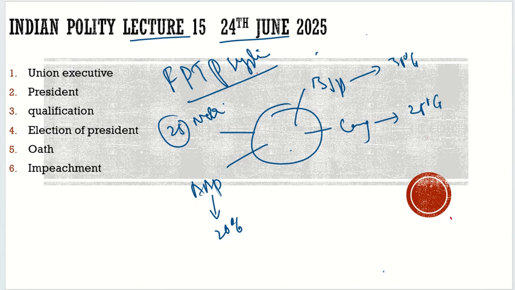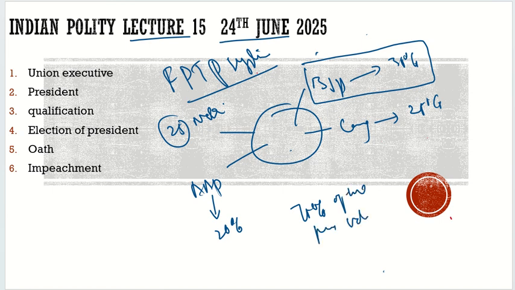So in this election, which candidate won? By the first past the post system, definitely the candidate from the BJP won the election. If we analyze it, in this election 70% of the people voted against BJP, but the winner is BJP.